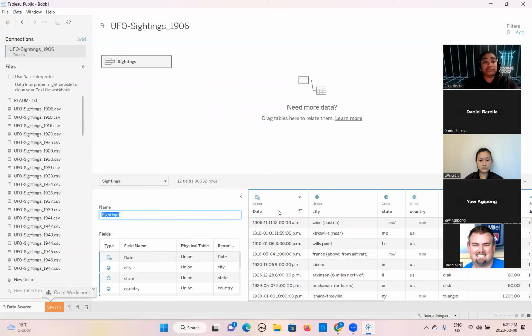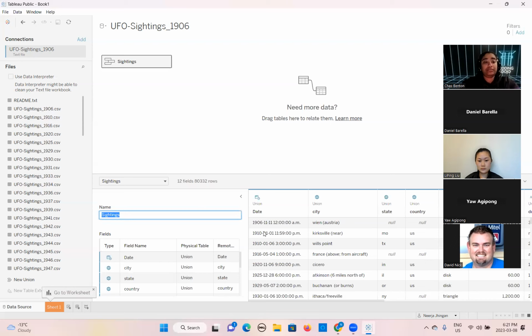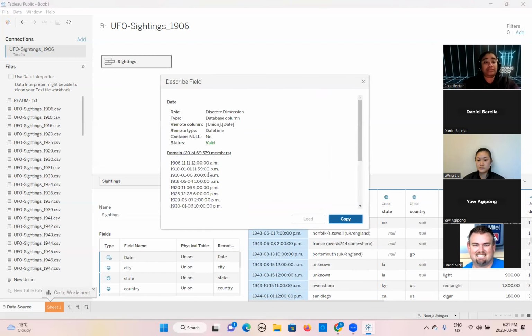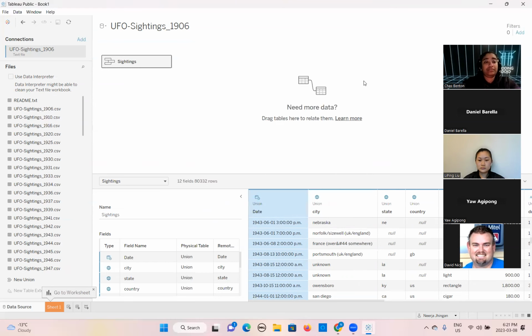And this is showing your date. See, it starts showing from all years, right? It started with 1906 going down. If you want to go into more detail, you can right click on that, click on describe, and you can see it is showing all years data together. Okay. Any questions so far?